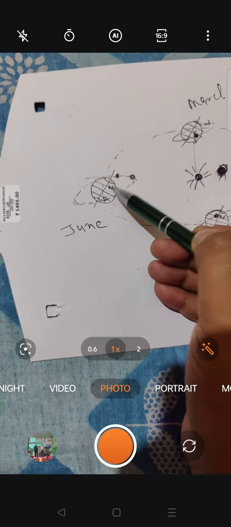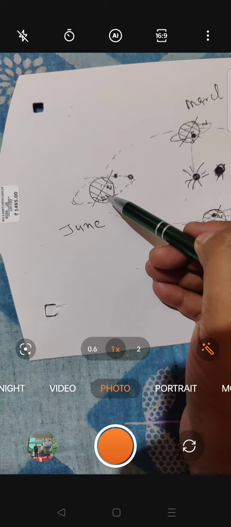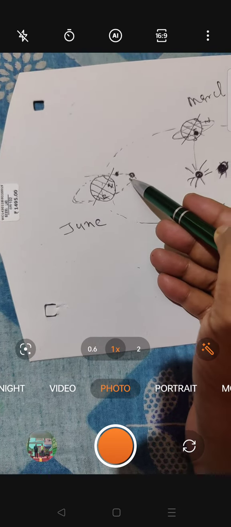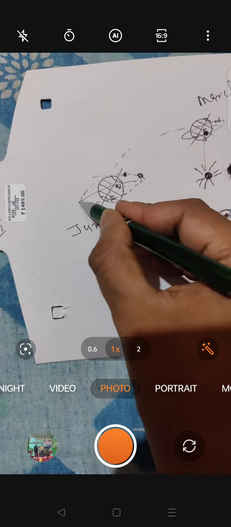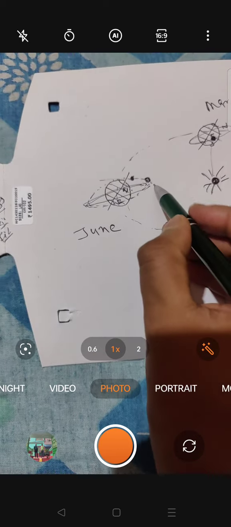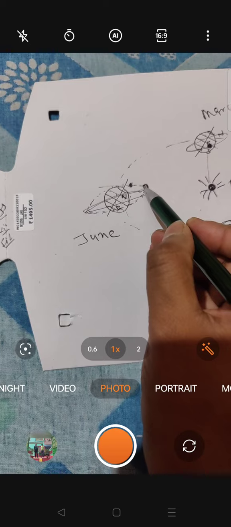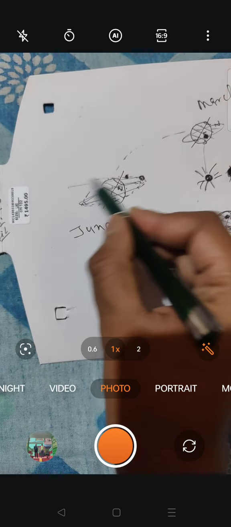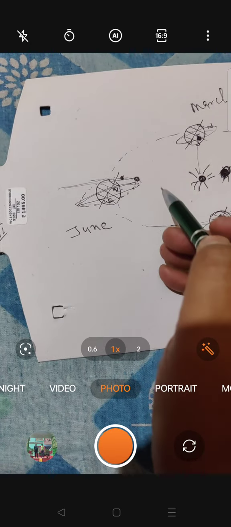Now, how in the month of June will there be a solar eclipse at the North Pole? Then this moon has to lower down. Otherwise, how will that be possible? If in the month of June the shadow is going above this earth, then that will not cause any solar eclipse.